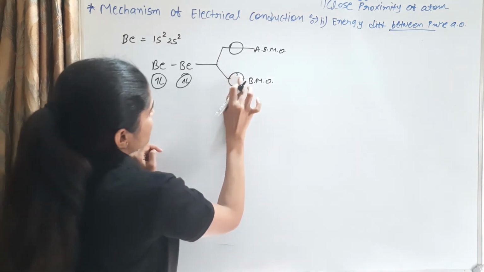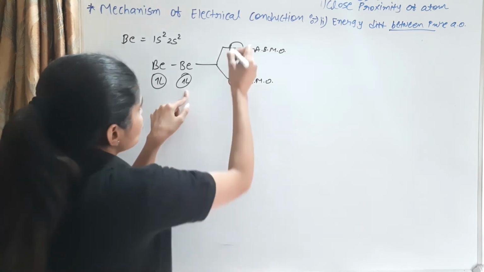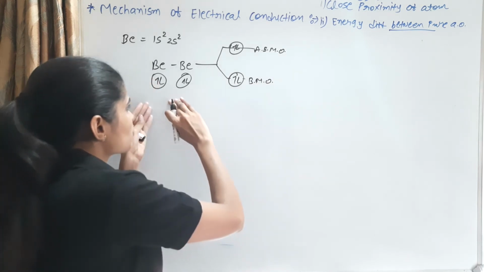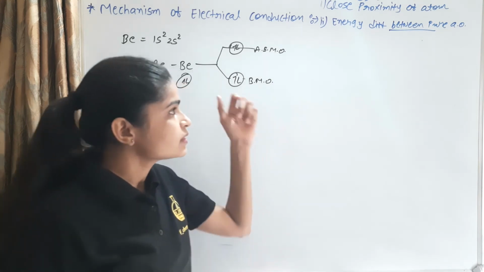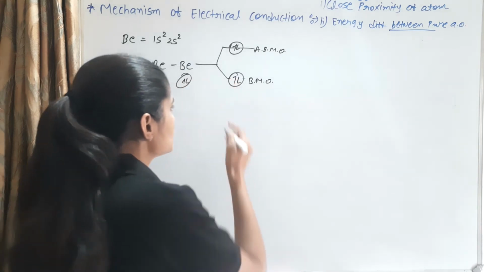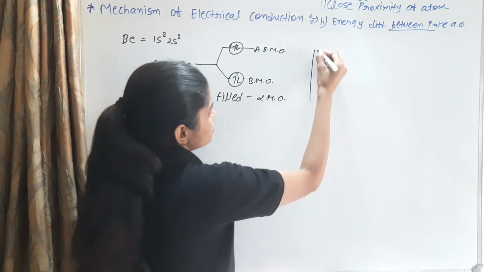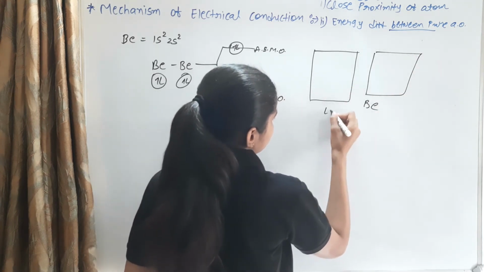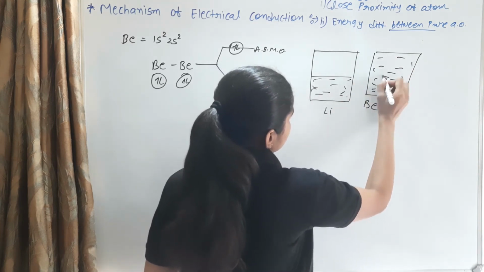Each orbital is always filled with only 2 electrons of opposite spin, and also 2 electrons. So the bonding molecular and anti-bonding molecular orbitals are filled. 2 atomic orbitals produce 2 molecular orbitals, and the 2 molecular orbitals are completely filled. But in lithium we see that half of the molecular orbitals are filled. In lithium, half the molecular orbital is filled, and in beryllium the molecular orbital is totally filled.